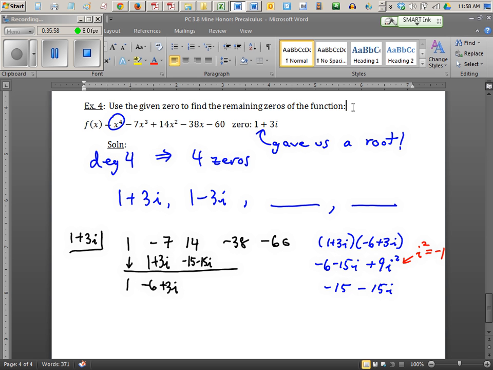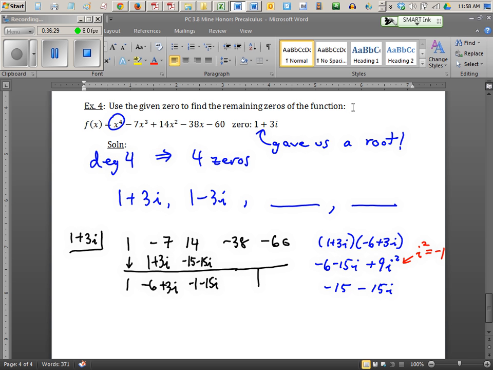Move this over a little bit. Need a little more space. Okay, now I'm going to add the 14 and the negative 15 minus 15i. So what's that add up to? I'm adding straight down now. You can think of this as having a little 0i right there. It's just negative 1, right, minus 15i. Okay, so negative 1 minus 15i.